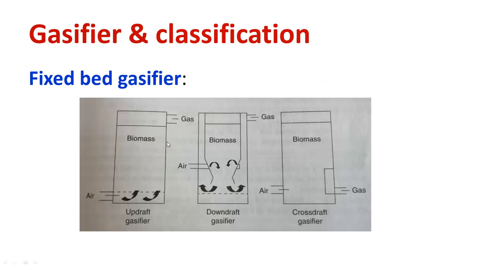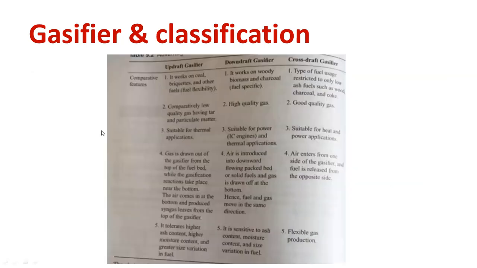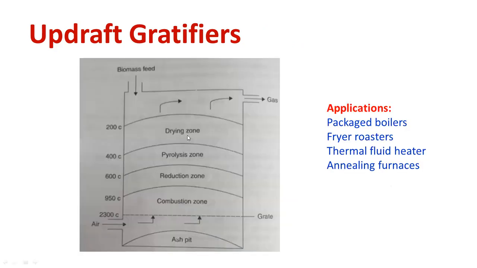Then for the fixed bed gasifier, the structure will be in this fashion. It is divided into downdraft, updraft, and cross-draft gasifier. So it is better to study the diagram. I'll be showing you the diagram. Regarding the updraft gasifier, it is the oldest and simplest form. Air will be supplied from the bottom, and the airflow will go from bottom to top. So gas will be left over at the top. As a result, the syngas is going to be produced. So this is actually the updraft gasifier.